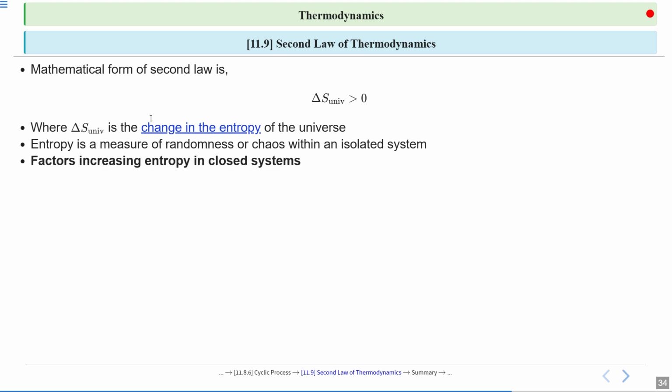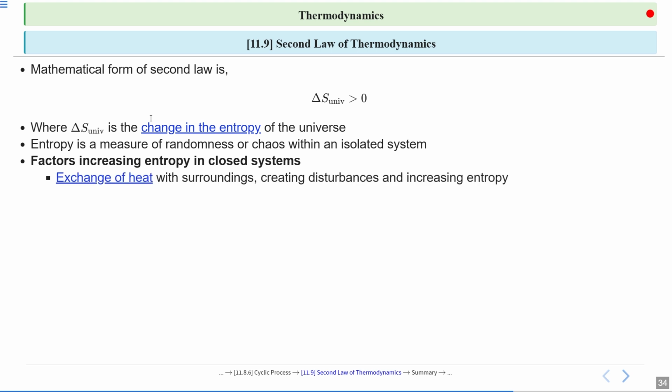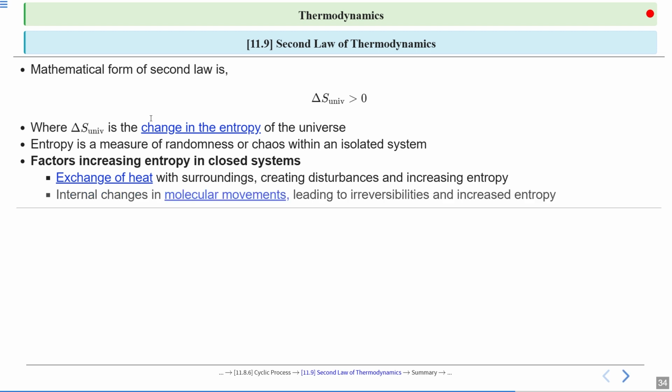Factors increasing entropy in closed systems. First, exchange of heat with surroundings, creating disturbances and increasing entropy. If the number of disturbances increases, in that case we can say entropy increases. Second, internal changes in molecular movements lead to irreversibility and increase entropy. So any changes in a process increase the entropy.